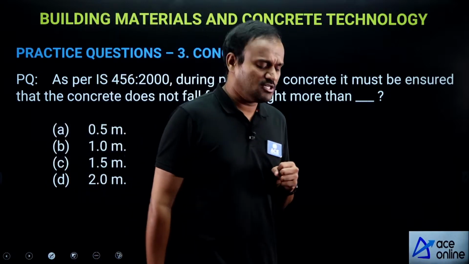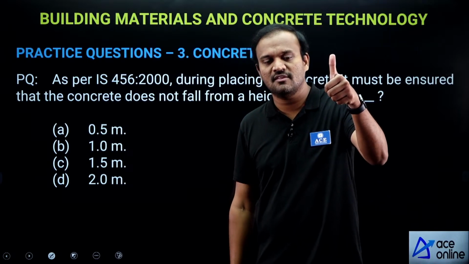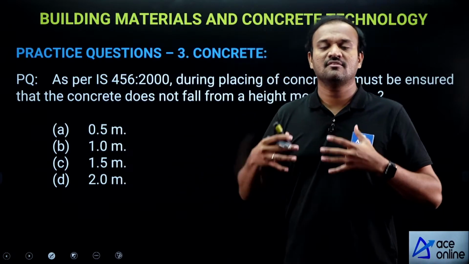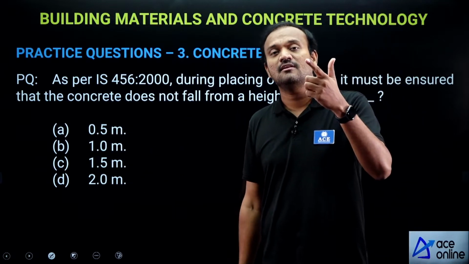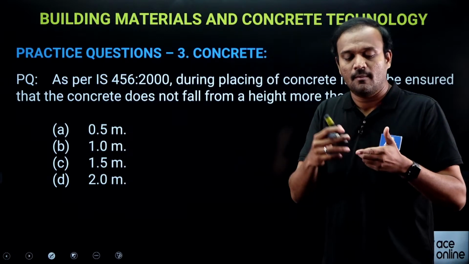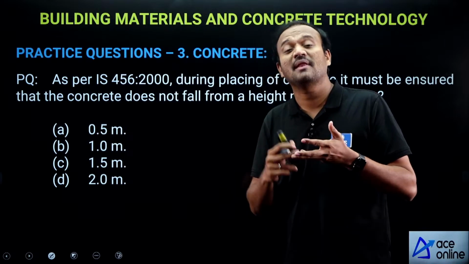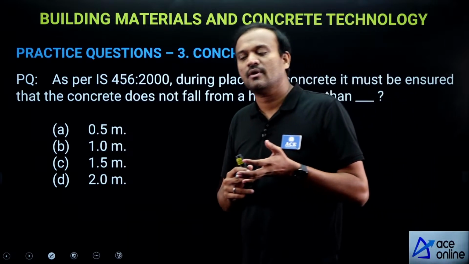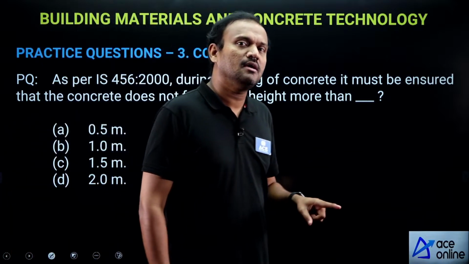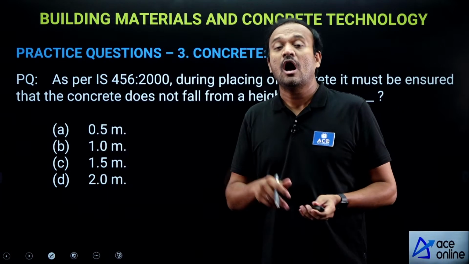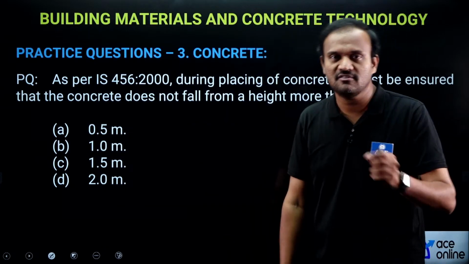In concrete preparation, we have different steps. First is batching, that is, measurement and proportioning of ingredients is called batching. Then you have mixing, transportation, placing, compaction, curing and finishing. These are the different steps involved in concreting. Out of these steps, placing of concrete is an important step.